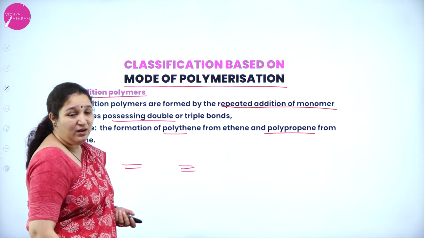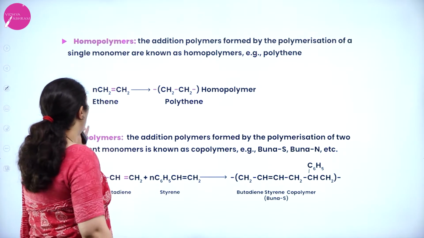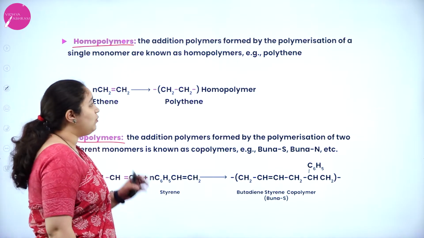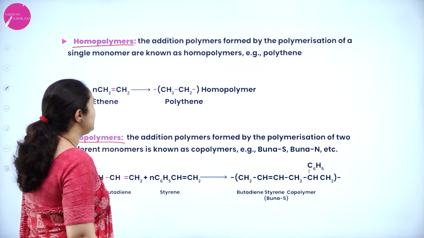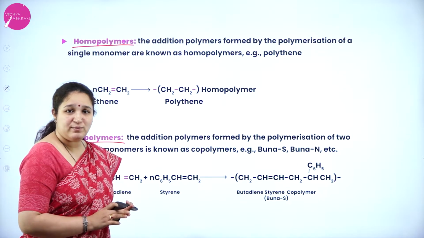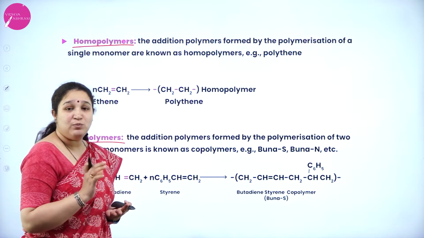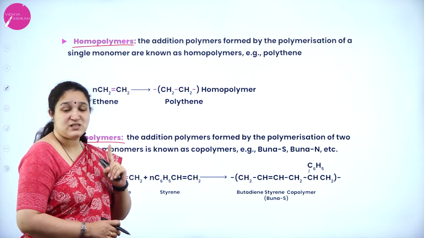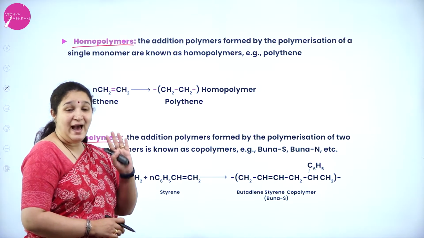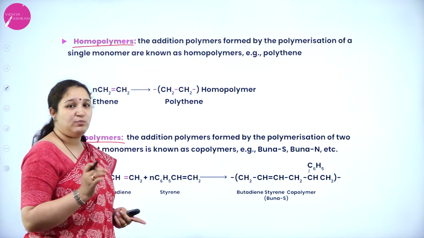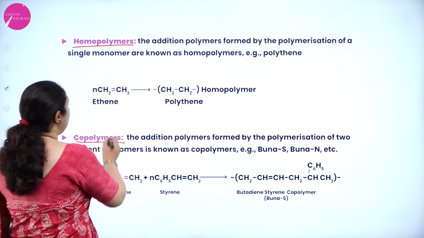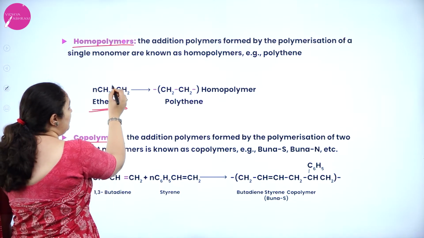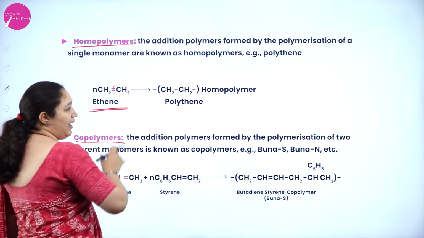Further, this can be again classified as homopolymers and copolymers. Okay. So what do you mean by homopolymers? It is a type of polymerization in which the monomers are of only one type. Homopolymer means the monomer is only of a single type and that monomer contains a double or triple bond. Okay, for example, if you take ethene, CH2=CH2, here the bond is broken to link among themselves.